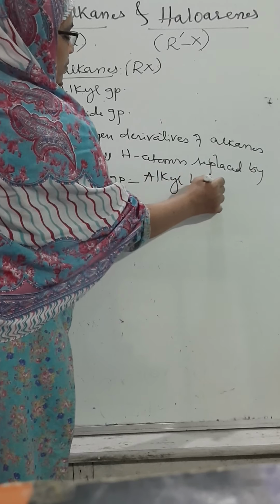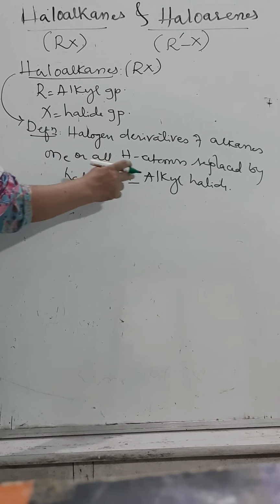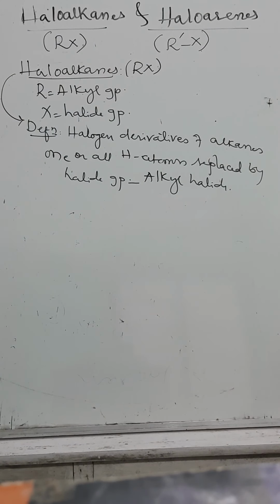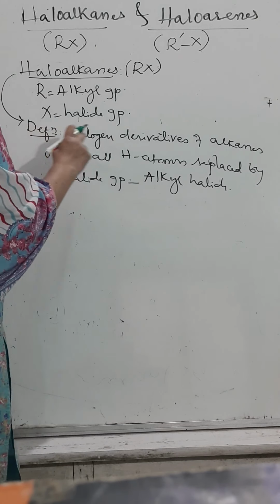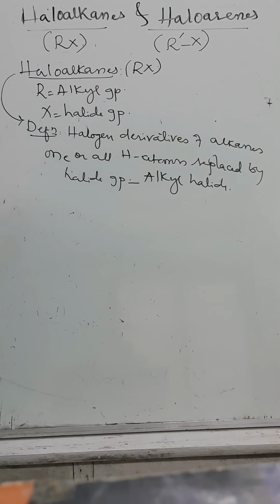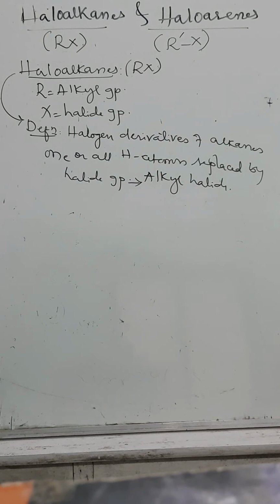As in the first year we have studied, there are two ways to write the name of any organic molecule. One is the common system, one is the IUPAC system. Based on the common system, the name is alkyl halide. Based on the IUPAC system, it is a haloalkane. Therefore, we can say that halogen derivatives of alkanes where one or all hydrogen atoms are replaced by halide group are also called alkyl halide. Remember one thing, if one is replaced, they are called monohalogen derivative, dihalogen derivative, trihalogen. In a simple way, we can call them polyhalogen derivatives of alkanes.